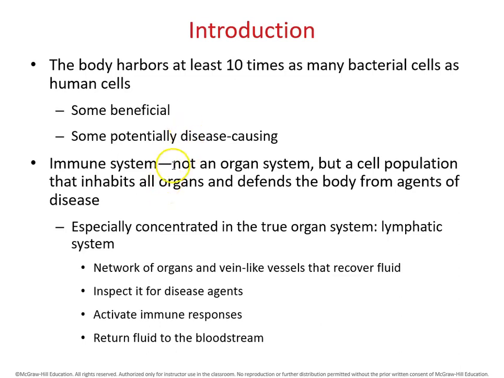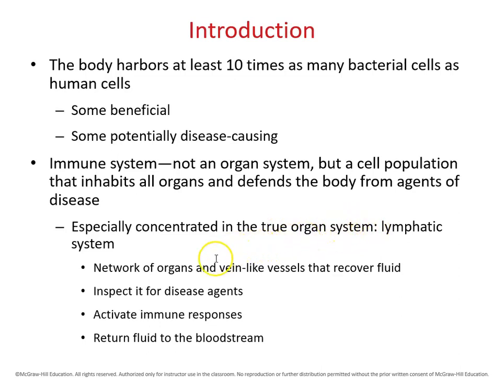The immune system is not an organ system, but it is a cell population that inhabits all organs and defends the body from agents of disease. The immune system is tightly connected with the lymphatic system. The lymphatic system is a true organ system.